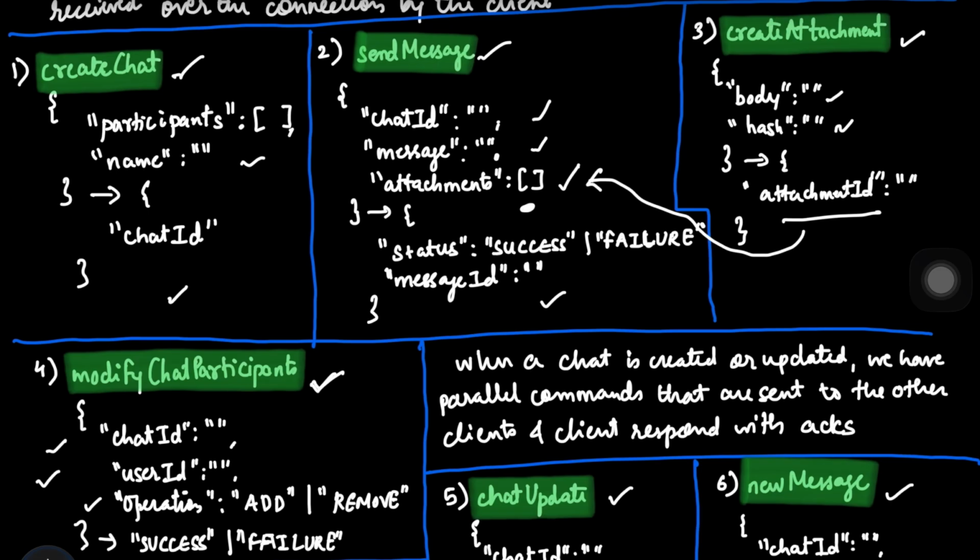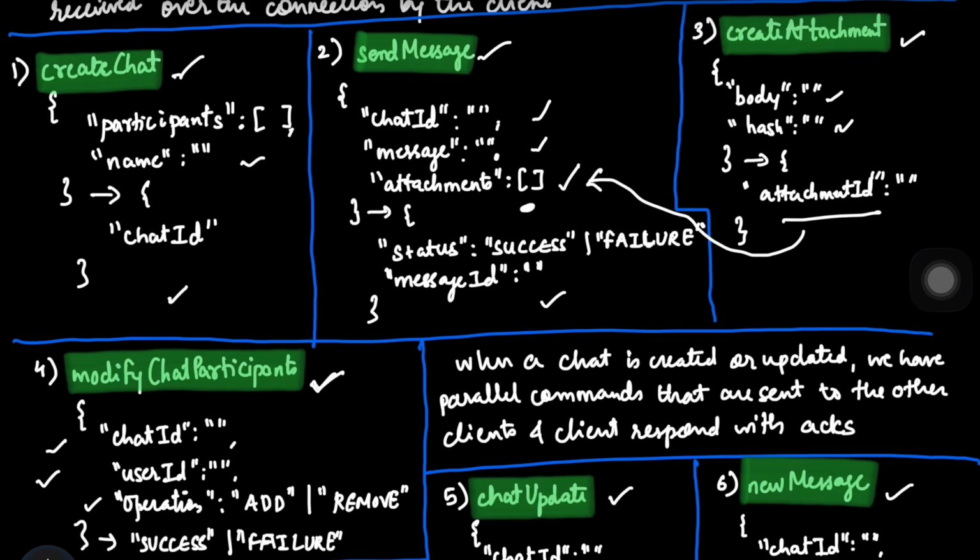So now when a chat is created or updated, we have parallel commands for when the server is going to send something to the client. All these 4 commands which we discussed right now are about the client sending something to the server. Now there are some commands which the server will be sending to the client.